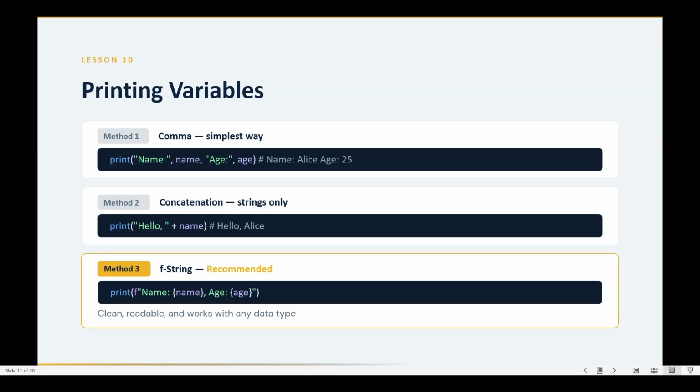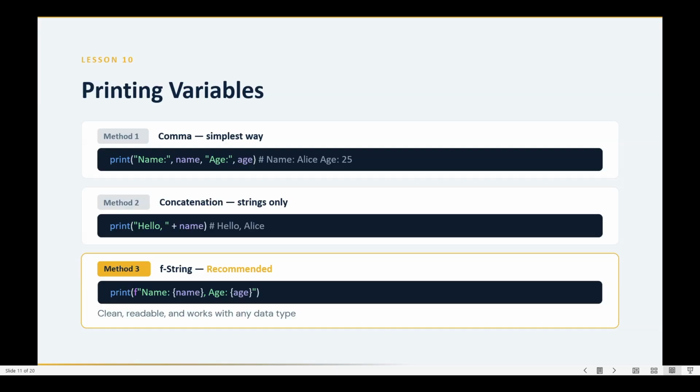Method two is concatenation. In concatenation, you have to use the add operator so that you can concatenate two strings. In concatenation, you can only use string types, which means only text. You can't use numbers or some variables to concatenate. So you can only use text concatenation. We'll see some examples of printing variables.